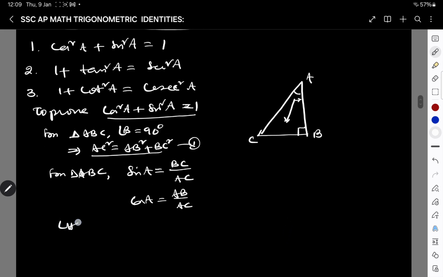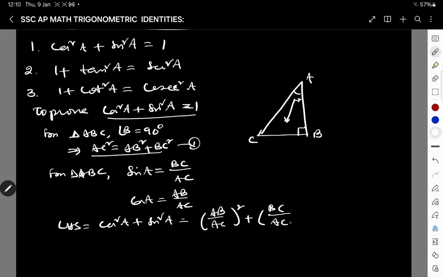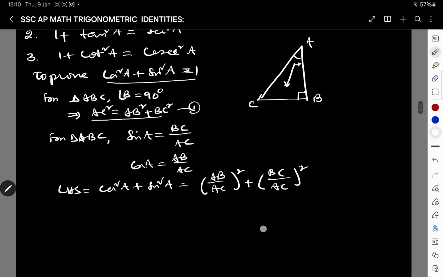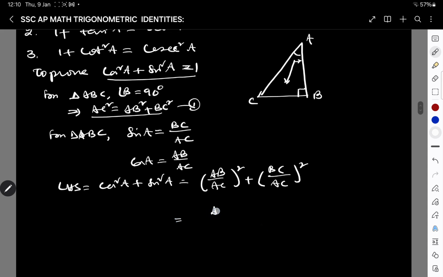Now start with the LHS of the identity. What is LHS? Cos square A plus sin square A. Cos A is AB by AC whole square, sin A is BC by AC whole square. This is equal to AB square by AC square plus BC square by AC square, and AC square is taken as LCM.